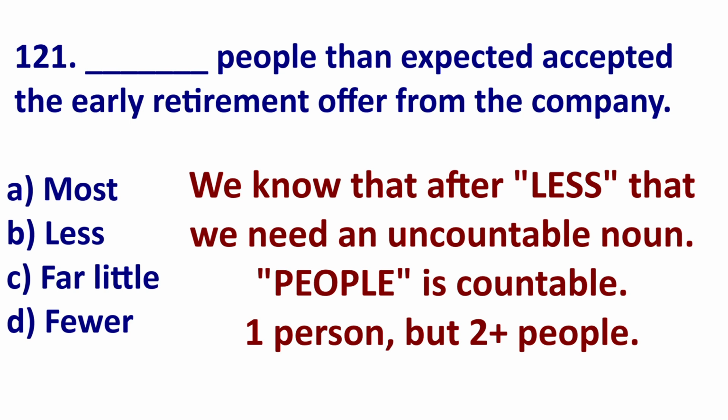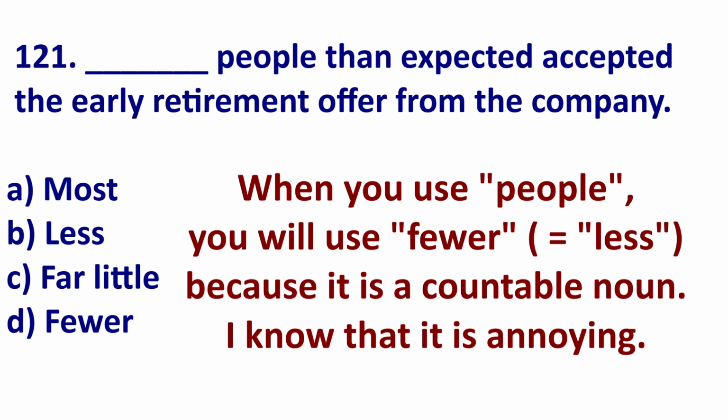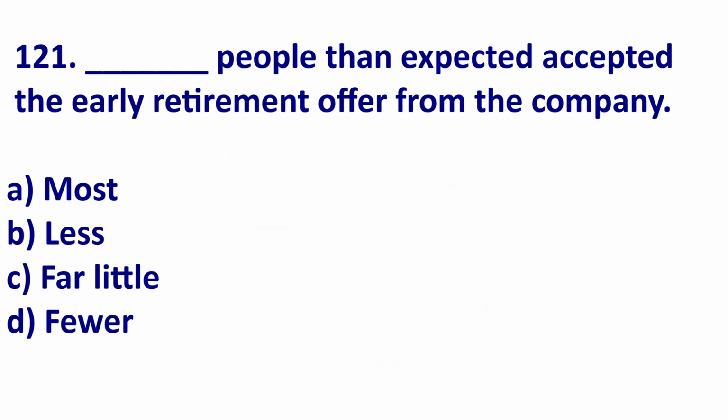Let's look at the Toeic question. Well, we have people. People is countable. One person, two people. When we compare in this form, we don't say less, we say fewer. Don't worry about it too much in daily life. This is more important for Toeic. So it's wrong to say the business has less departments than in the past. This is because departments is countable and plural. So correct, the business has fewer departments than in the past.